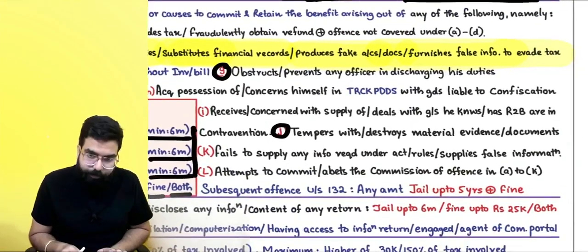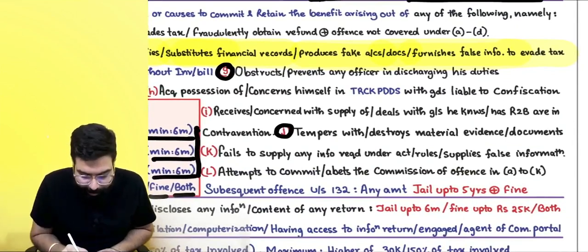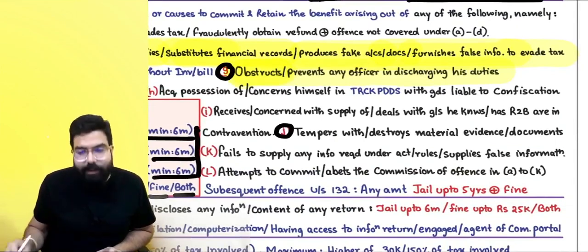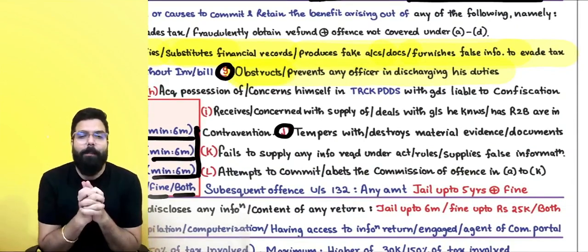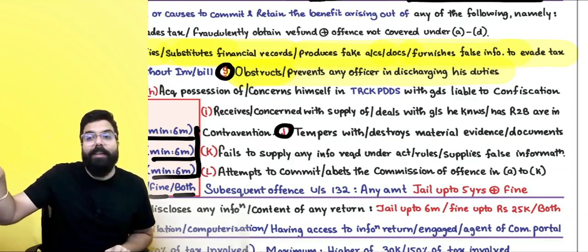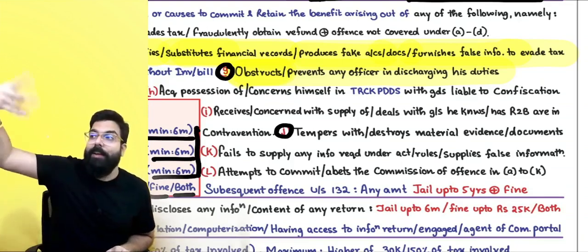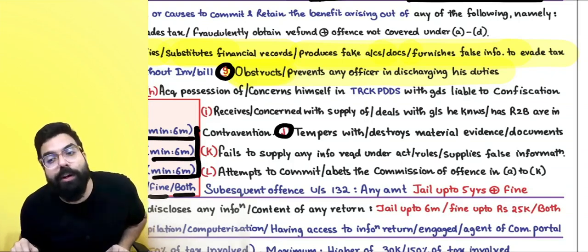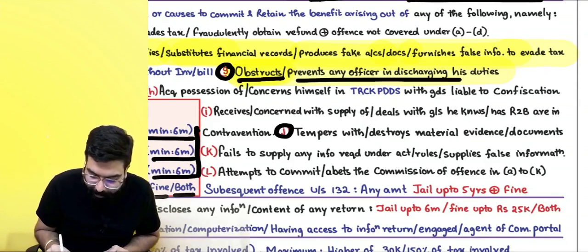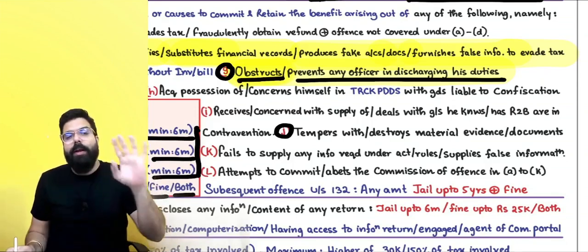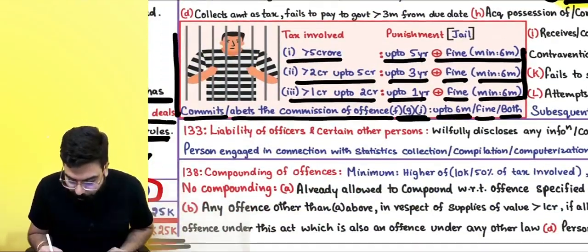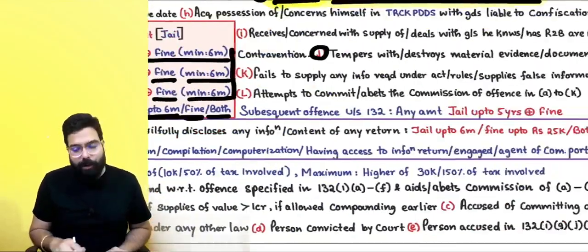Next, if you obstruct or prevent any officer from discharging his duty. An officer came to your premises and told you, please let me in. You told him, officer, go away. You sent your security guard to shoo him away, saying, hey, go home. You did not allow the officer to come inside. You obstructed an officer from discharging his duty. In that scenario also, there will be a penalty or jail up to 6 months or fine or both. Both can also be imposed.